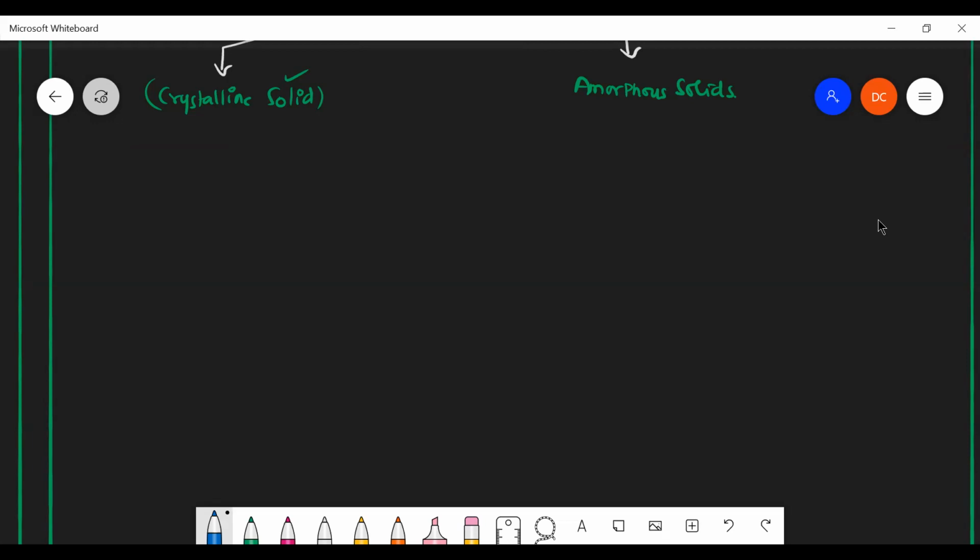Very good. How would you identify whether it is a crystal or not? Just by looking with our naked eye, we can't say this is a crystal, this is amorphous. So it's an experimental part. We have to take X-ray diffraction studies, XRD. The X-ray diffraction study tells us whether the particles are arranged in an ordered manner or not.